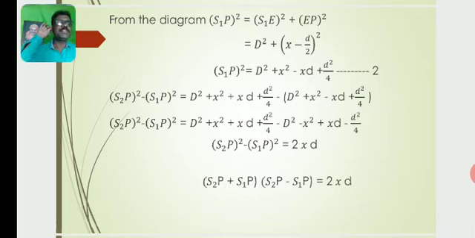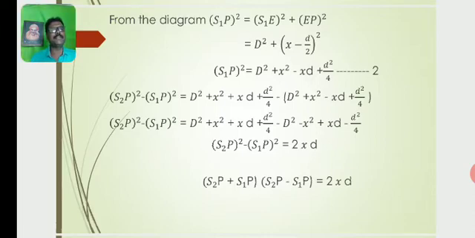Then from equations 1 and 2, S2P square minus S1P square is equal to D square plus x square plus xd plus d square by 4 minus of D square plus x square minus xd plus d square by 4.